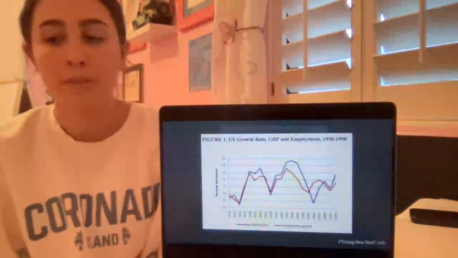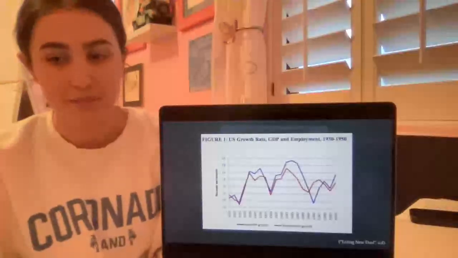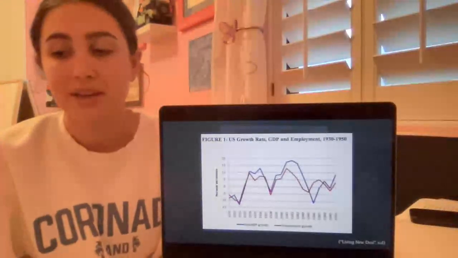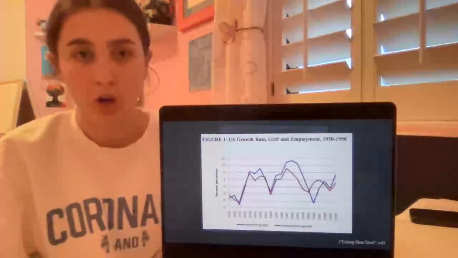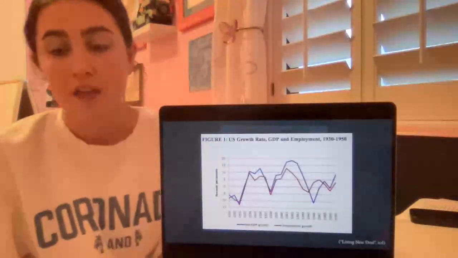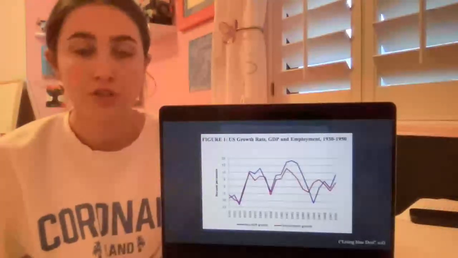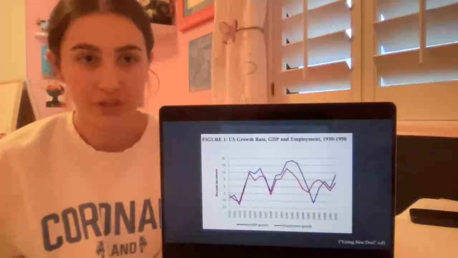Next, this graph shows one of the positive impacts of the New Deal and how, as mentioned in the speech, it helped end the years long economic decline. This depicts how, when the New Deal was implemented, the economy finally started to recover. I thought that it would be helpful to have a visual representation of the true impact of the New Deal so the audience can see how it helped the American economy.